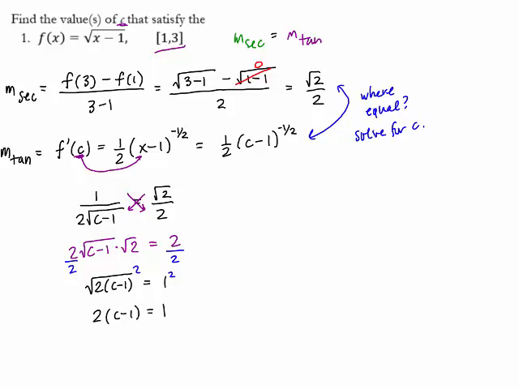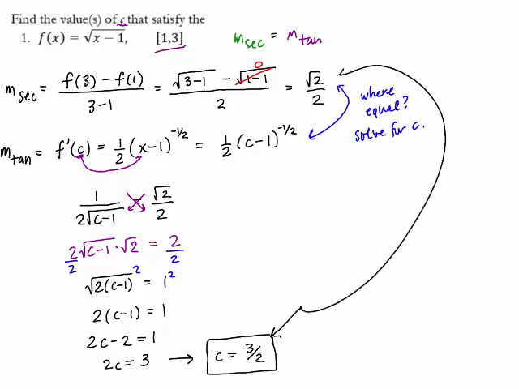And then solve for c. Regular algebra, 2 times c minus 2 equals 1. So 2c equals 3. Therefore, c equals 3/2. Then we have found the value of c that satisfies the mean value theorem. At c equals 3/2, the slope of the tangent line is exactly the slope of the secant line, square root 2 over 2.